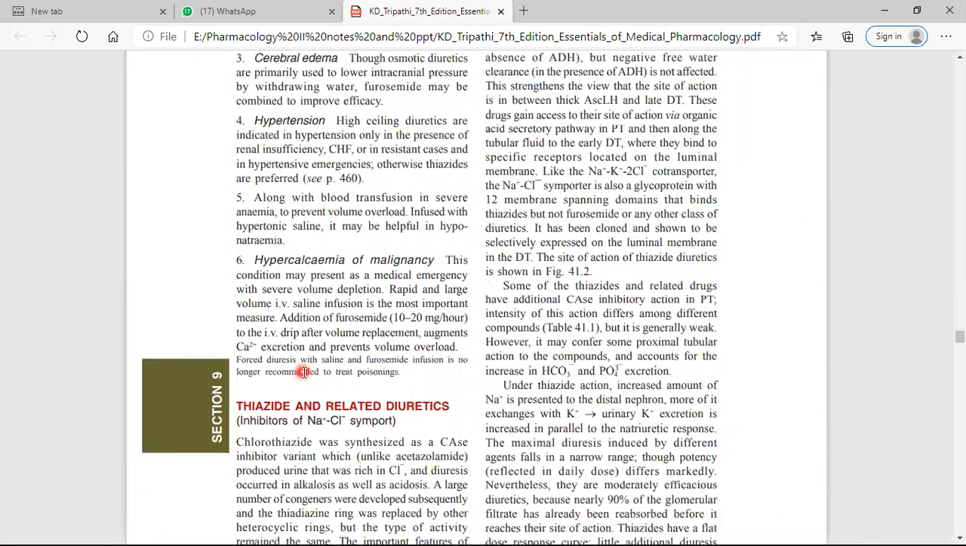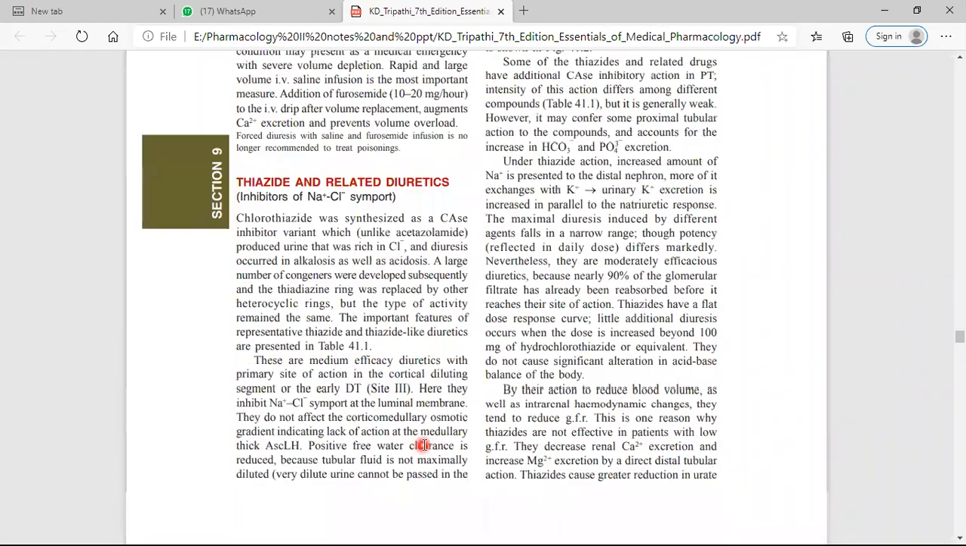Now see the thiazide diuretic. It inhibits the sodium chloride symport, and hence it causes excretion of sodium and chloride. Along with that, it also causes excretion of potassium.